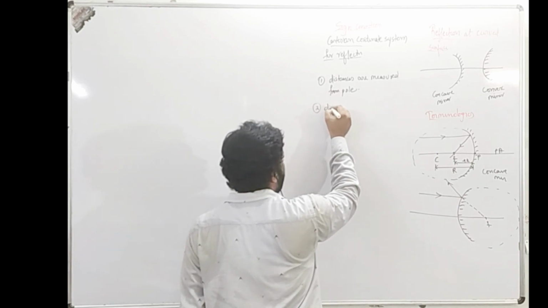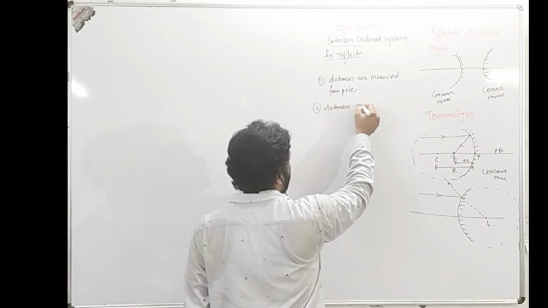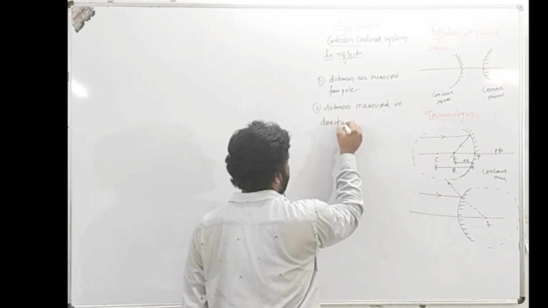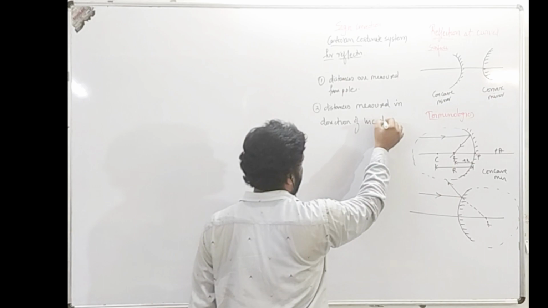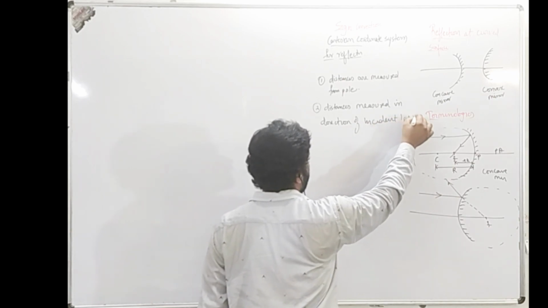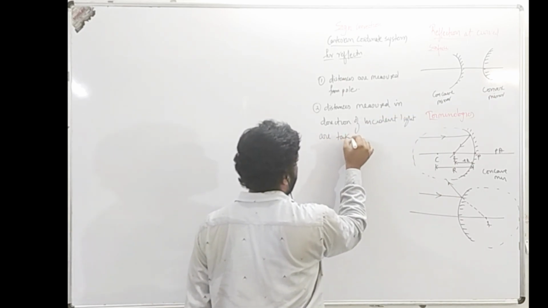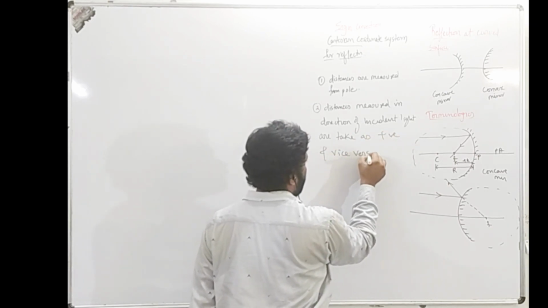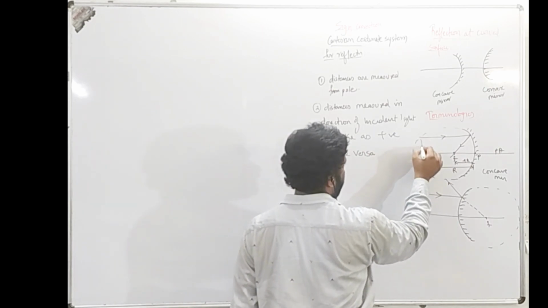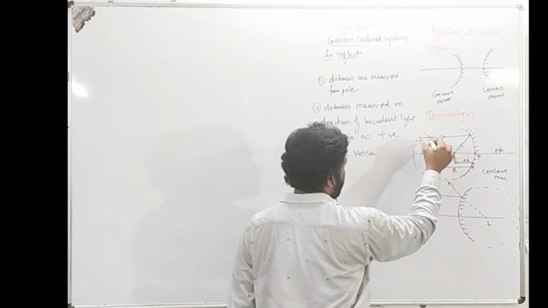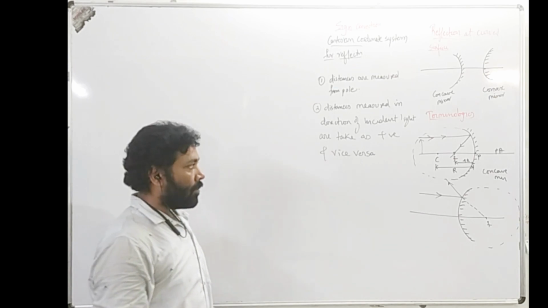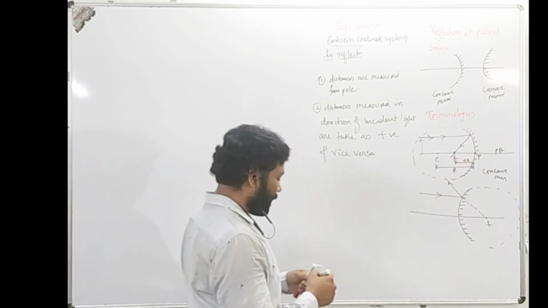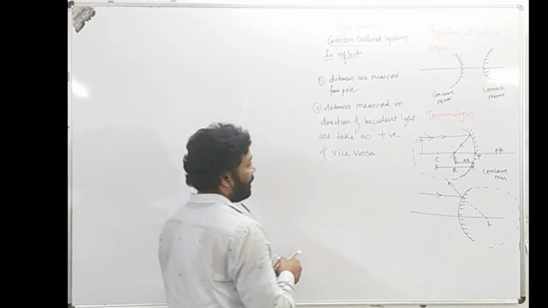Then second one, distance measured in the direction of incident light are taken as positive, and vice versa. So here if you see, the ray of light, its direction is from left to right. So the direction of measurement from left to right is taken as positive, otherwise it is taken as negative.